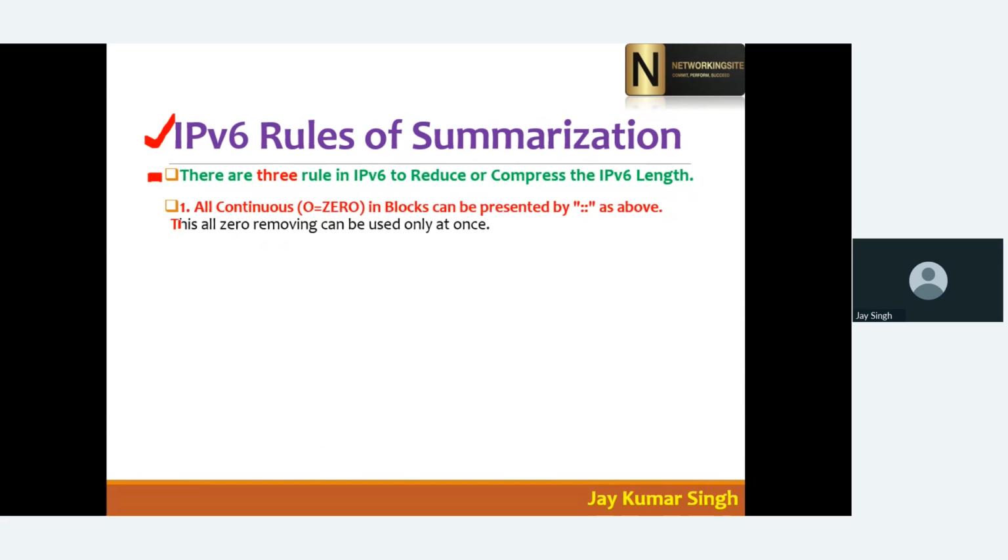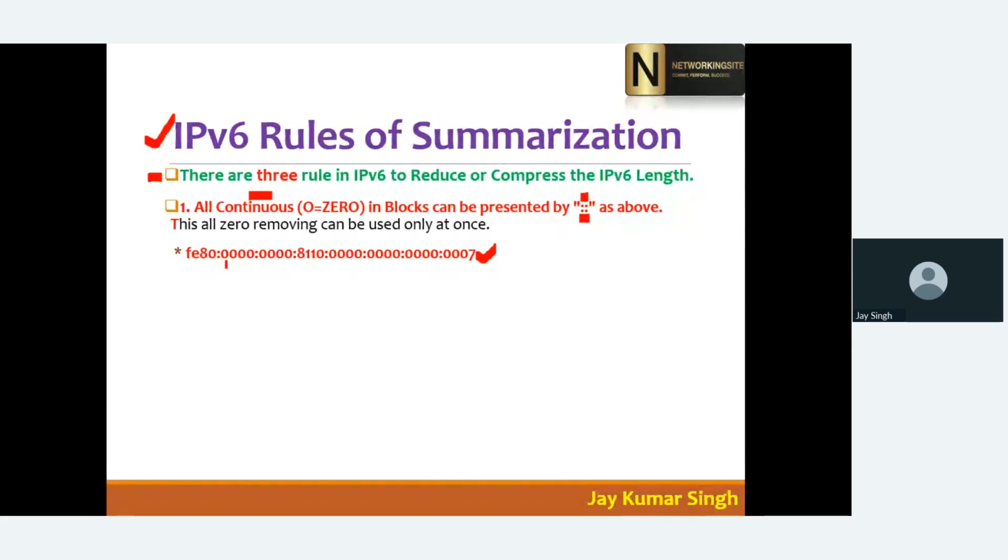The first rule is saying that all contiguous zero blocks can be represented by a double colon. Here you can see the example, the long IP address. Contiguous zeros can be represented by a double colon.